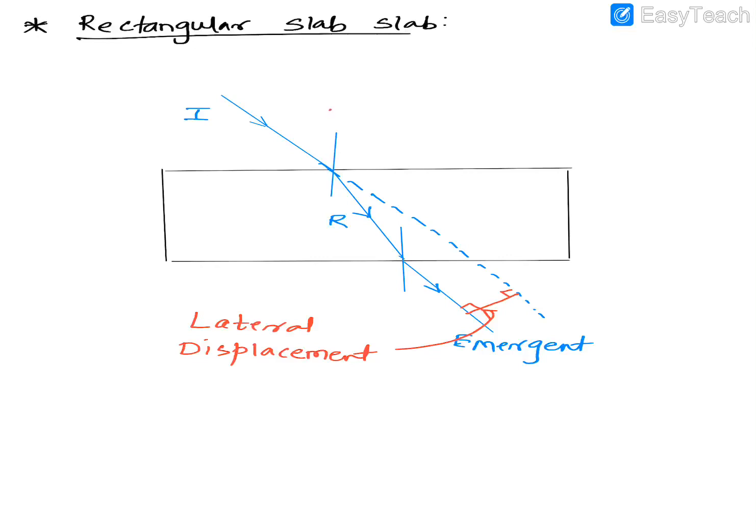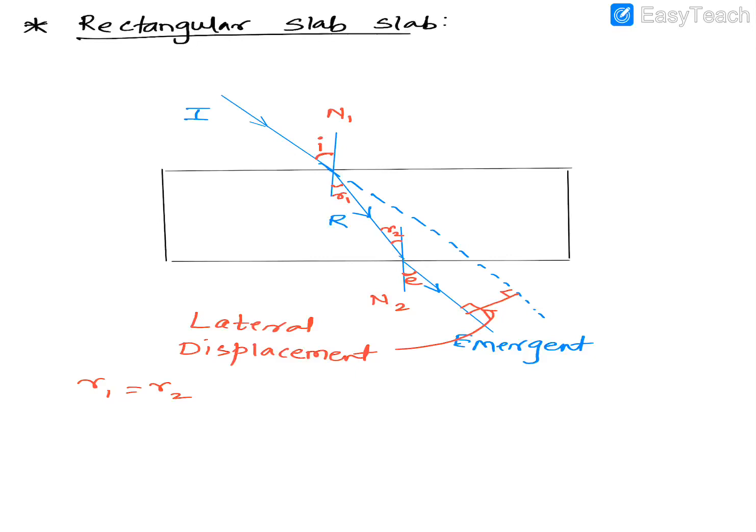This is called what? Your normal 1, that's your normal 2. I'll mark these angles now. Angle I, this is angle R1, this is angle R2, and this is the angle of emergence E. Okay, so now out here, tell me why is R1 equal to R2? Apply and tell me why is I equal to E?